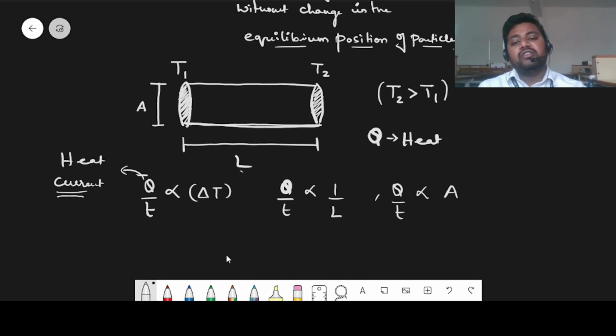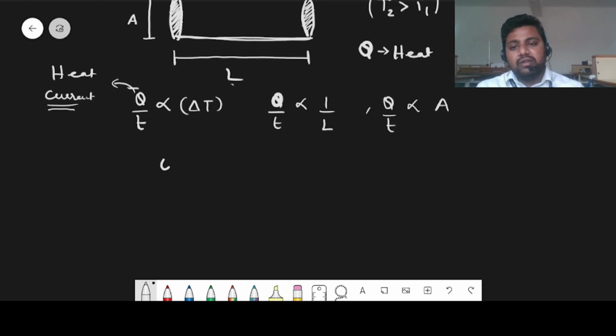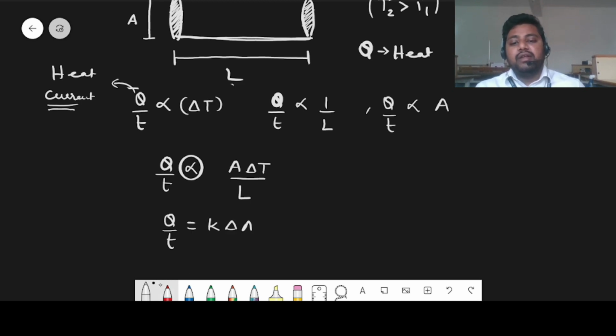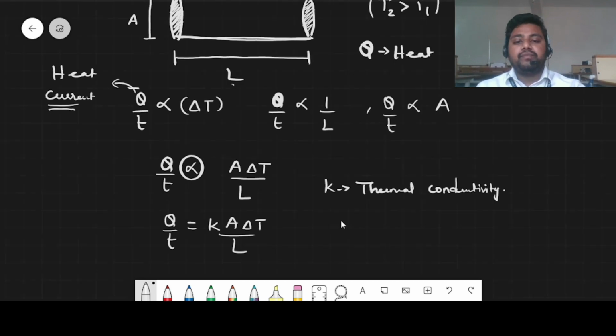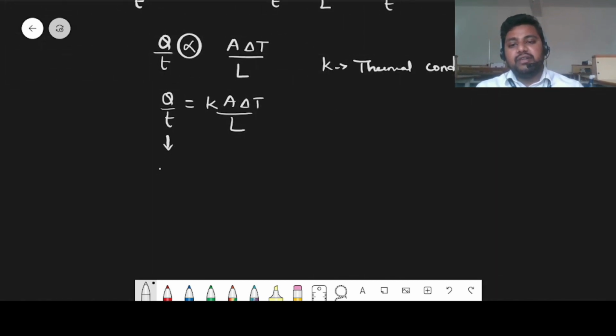With different shapes and sizes of rods, they did this experiment and concluded that the heat current Q/t is proportional to A times delta T divided by L, where L is the length of the rod. To remove the proportionality symbol, we add a constant, called the thermal conductivity, K. From now on, I represent the heat current as H, where H equals Q/t, and it can be written as K times A times delta T divided by L.